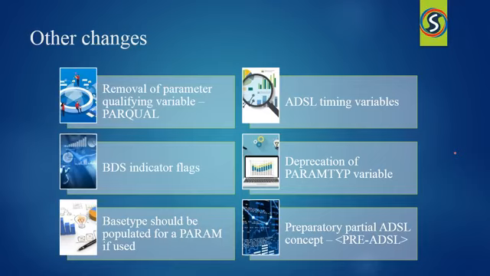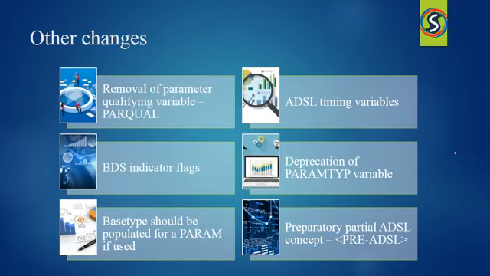Now always remember the sub-period timing variables may only be included in ADSL if the period timing variables are included. The same rule would apply for the sub-period as well. So if the period timing variables remain consistent but the sub-periods do not, the ADSL would contain the period timing variables but not the sub-period timing variables.